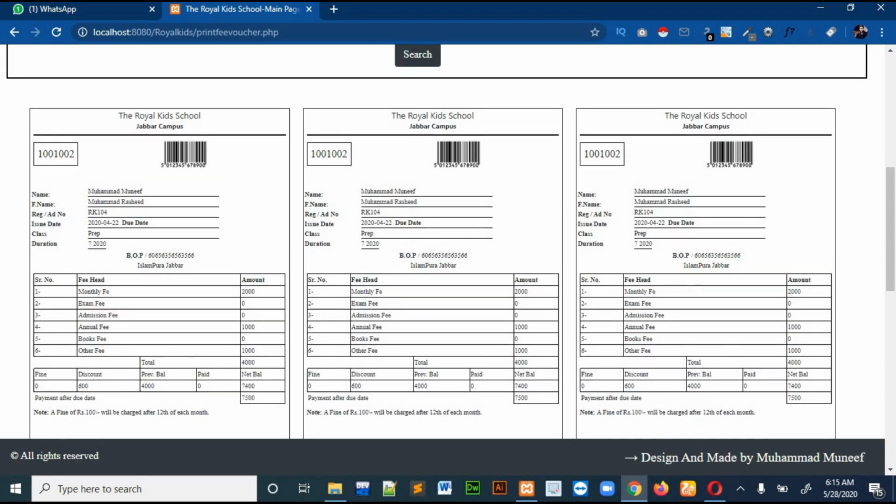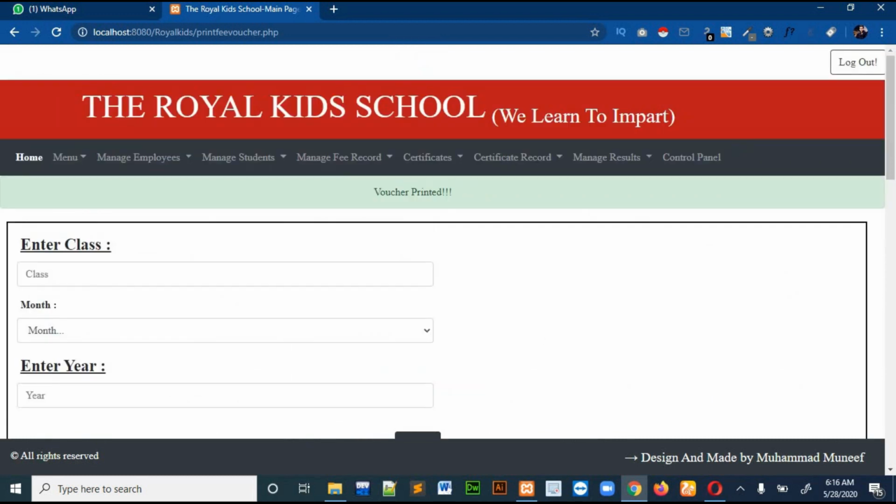The vouchers are showing the voucher number, and then the student name, then the father name, then the admission number, then the issue date. Okay, then the class, then the month. Then all the fees, and you can see that the discount has been added automatically, and it has been cut from the total amount. There is also a huge logic for the previous balance I had entered in this software, but it will make our project so long, so I think I should not show you that.